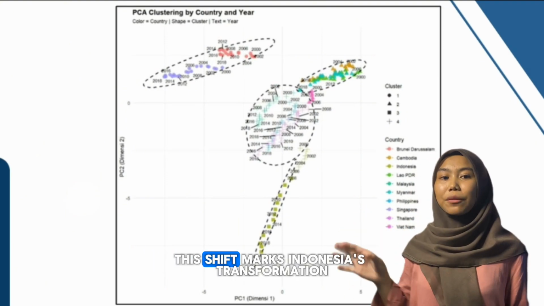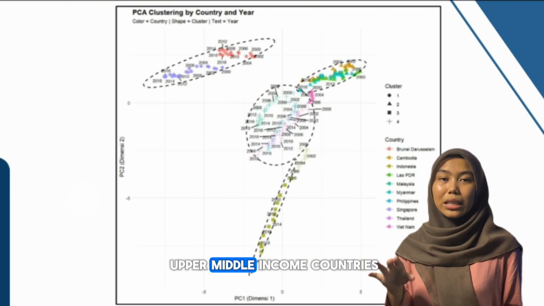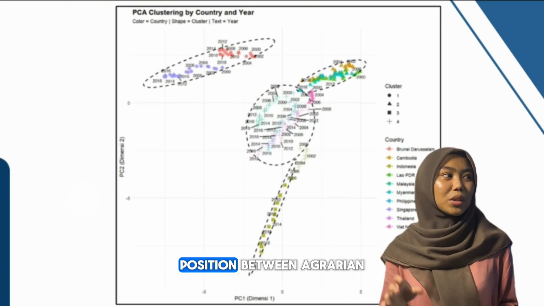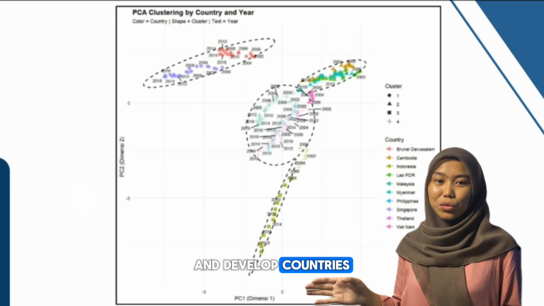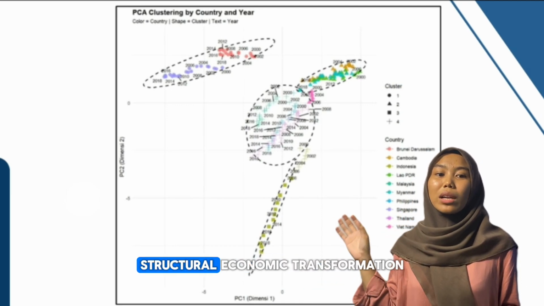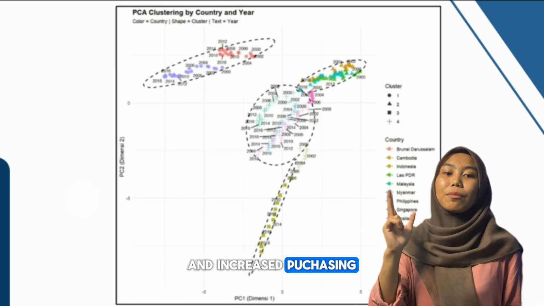Interpretatively, this shift marks Indonesia's transformation into a group of upper-middle-income countries, positioned between agrarian developing countries and developed countries. This change is driven by structural economic transformation, infrastructure growth, and increased purchasing power of the people.